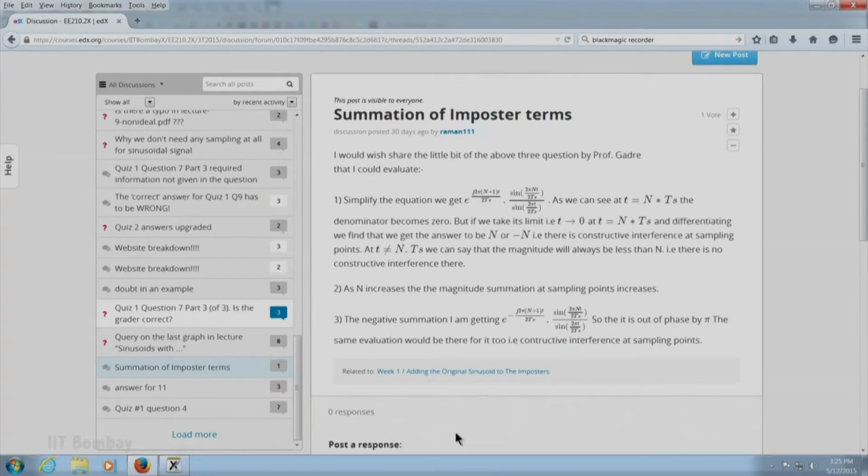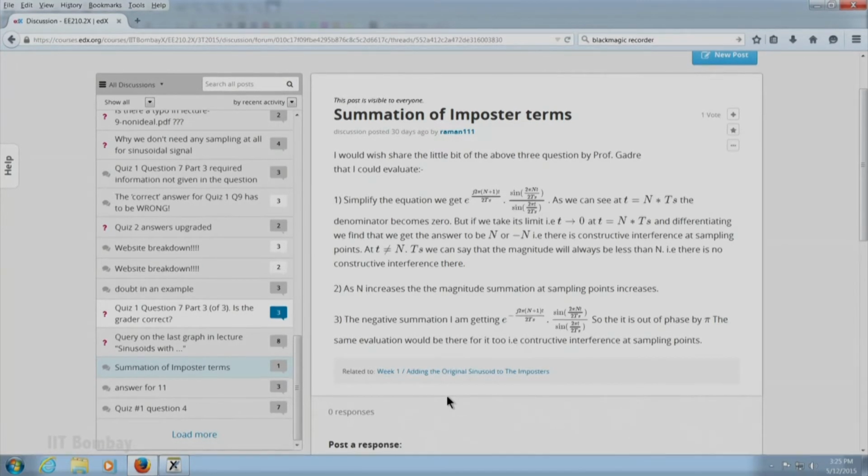I am going by order of time, that means I am going from the earliest question to the most recent question. Now, one of the questions, just around the time when I did my last response session, was by Raman 111, and I am showing his post.